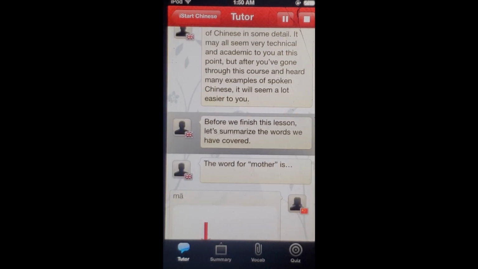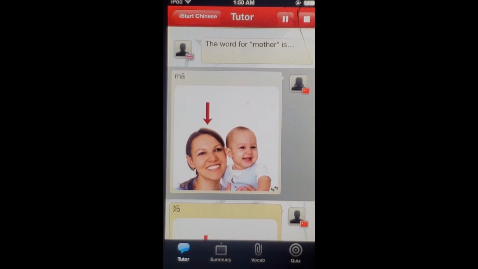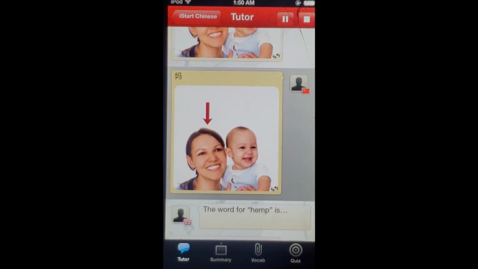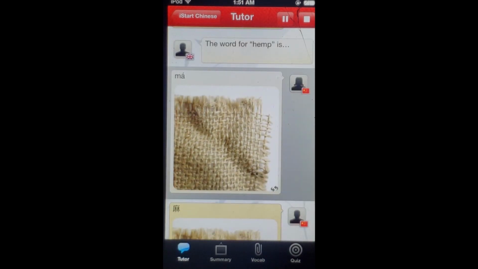Before we finish this lesson, let's summarize the words we have covered. The word for mother is ma. The word for hemp is ma.